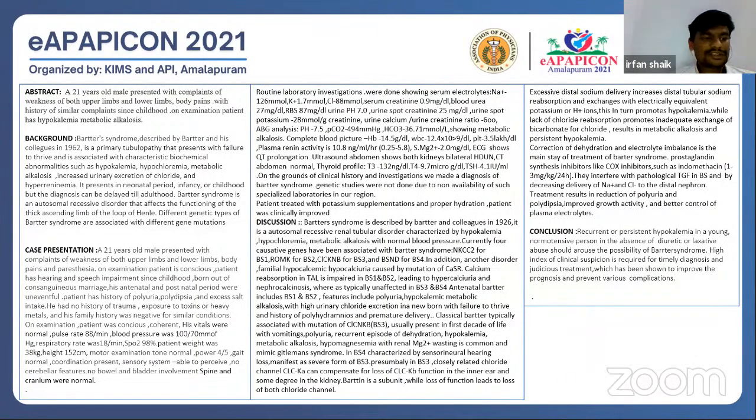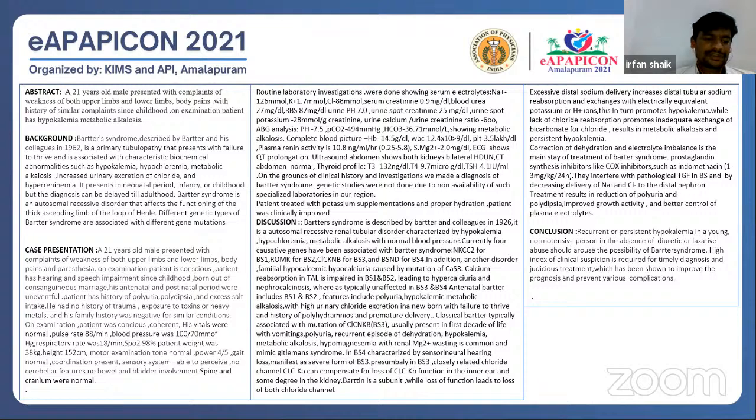And coming to the discussion, currently 4 causative genes have been identified. Based on this, it is divided into 4 types: type 1, type 2, type 3, and type 4. Type 1 and type 2 have mainly impairment in calcium reabsorption, which is not seen in type 3 and type 4. Type 1 and type 2 are considered antenatal Bartter, present in newborns with failure to thrive, and a history of polyhydramnios and premature delivery.